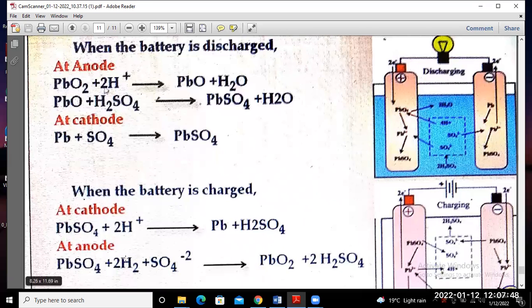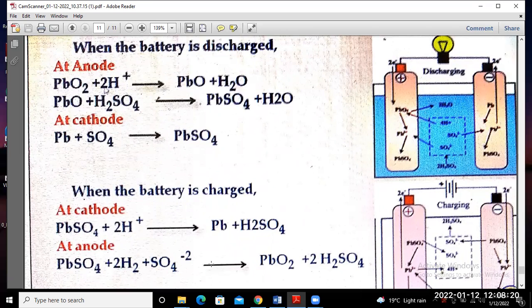So at the anode during the charging of the battery, that is PbSO4. You will find this one at the anode terminal, that means the positive terminal, PbSO4 plus 2H plus ion plus SO4 2 minus. Okay, that will make PbO2 plus 2H2SO4, that is sulfuric acid.